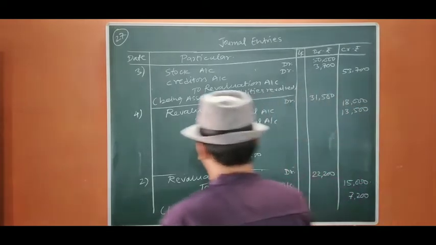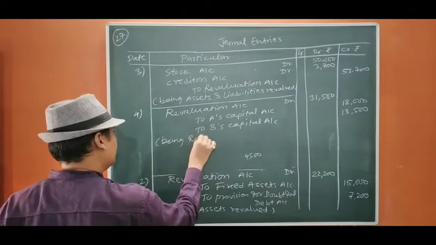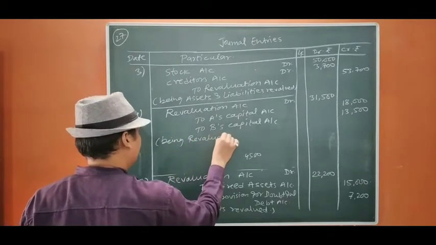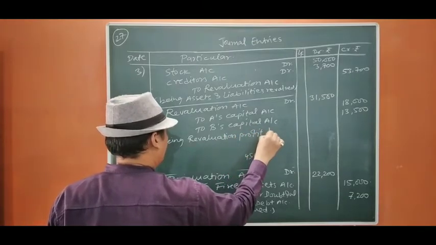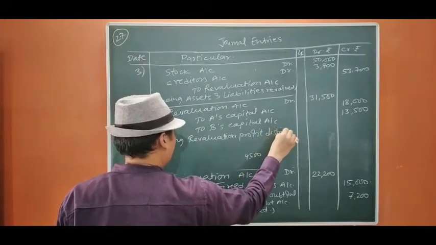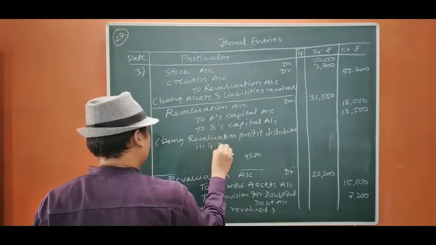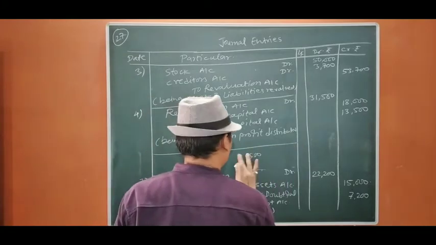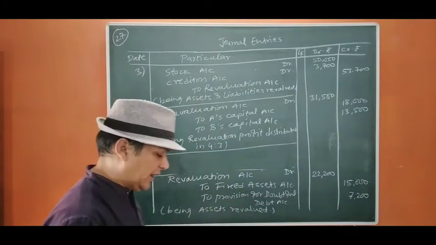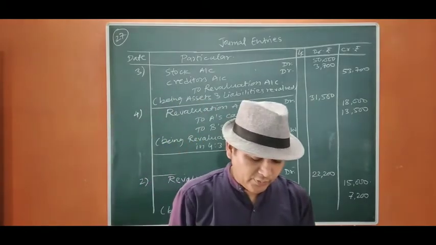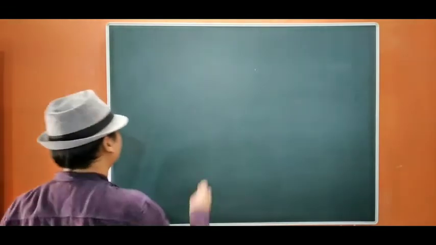Being revaluation profit distributed in 4:3, that is the old ratio. Now the entries are over. Now we move to prepare partners' capital accounts and balance sheet.